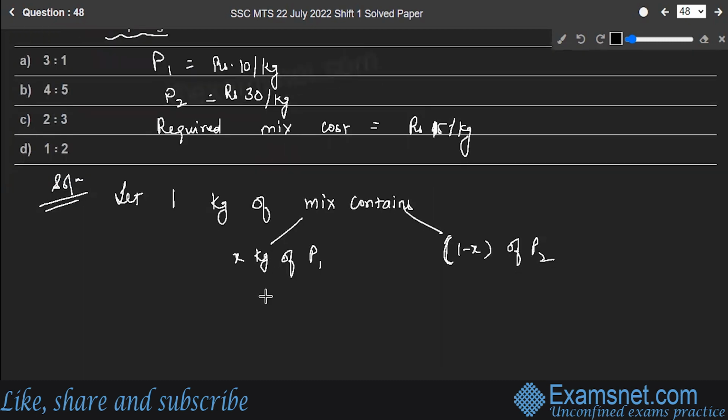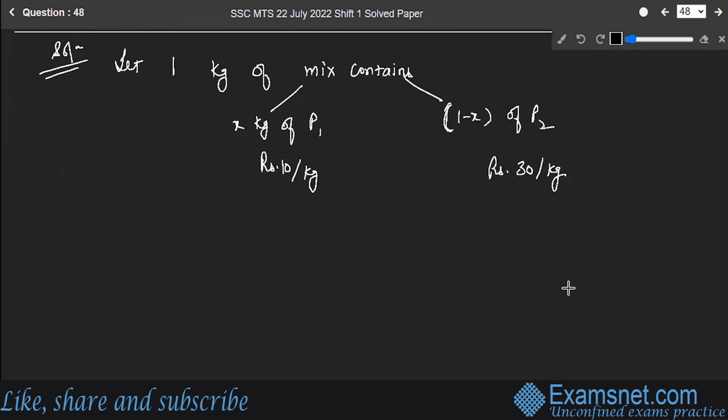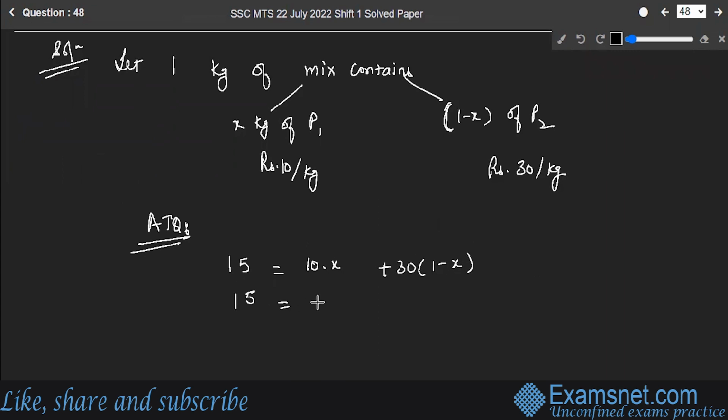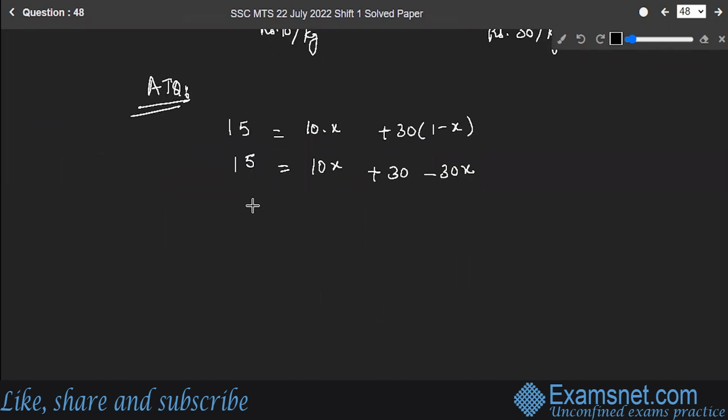right? So the cost price was rupees 10 over here per kg, and over here the price was equal to 30 rupees per kg. Then according to the question, 15, that is the cost of 1 kg of the required pulse, is equal to 10 multiplied by X plus 30 multiplied by 1 minus X. So 15 is equal to 10X plus 30 minus 30X, which will give me 20X is equal to 15, or X is equal to 15 by 20.